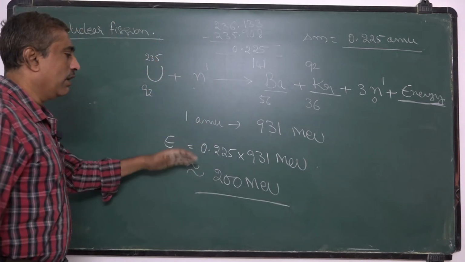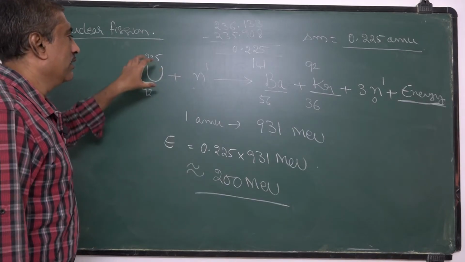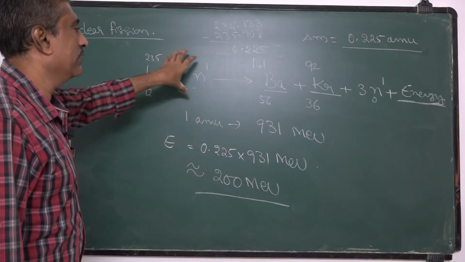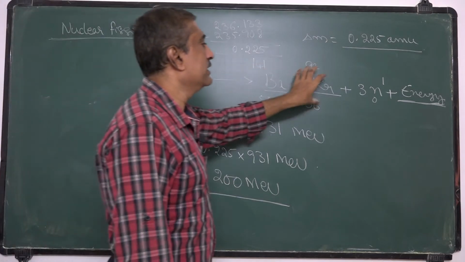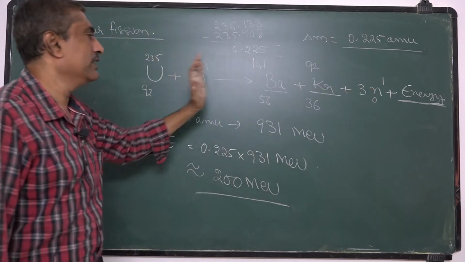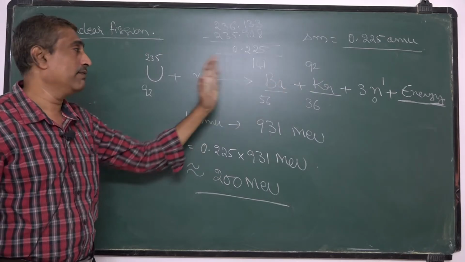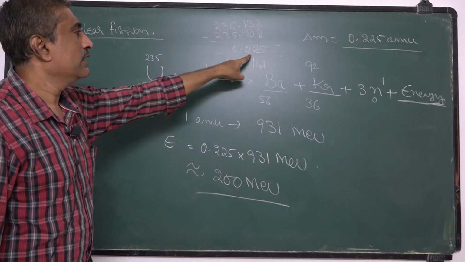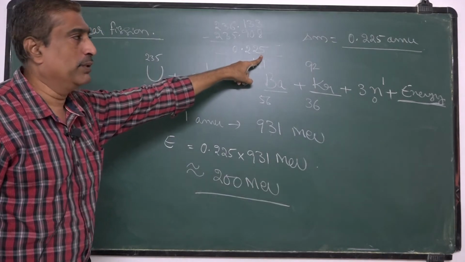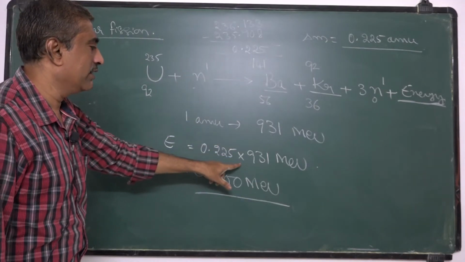So how we have calculated this is, we considered the mass of uranium 235 and the mass of neutron, the sum of these two, and the sum of the products. The difference in mass is calculated as 0.225 AMU, and this amount of mass is converted into energy.